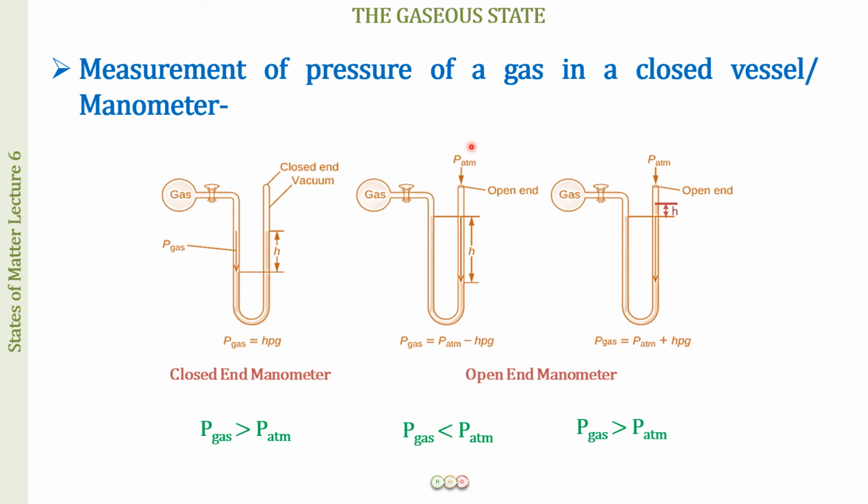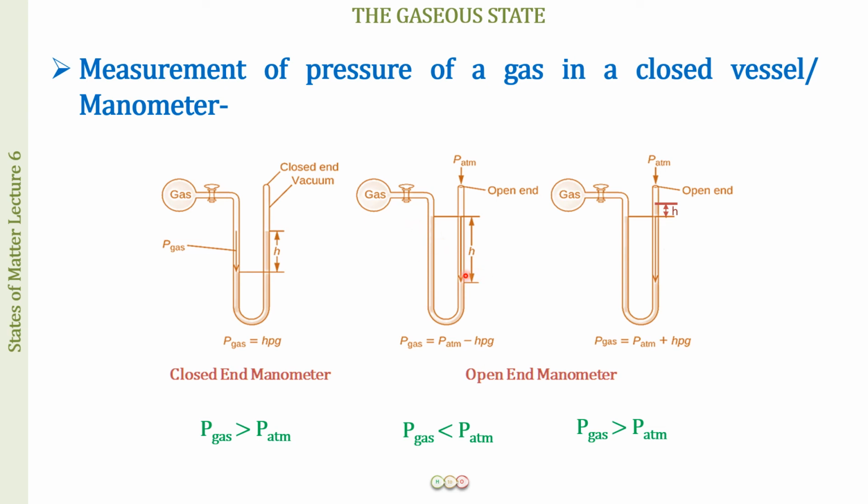When the pressure of the atmosphere is greater than that of the gas, what will happen? The mercury is going to be pushed downwards at the open end, so it will rise high in this end, which is closer to the gas side, right? So what we are going to see is that the pressure of the gas will be equal to the pressure of the atmosphere minus h rho g, where h is the difference in the height.